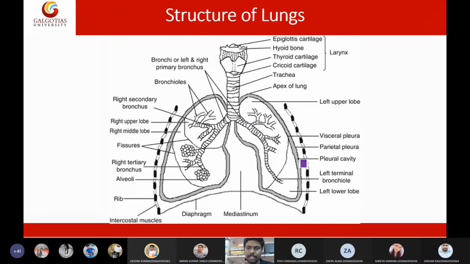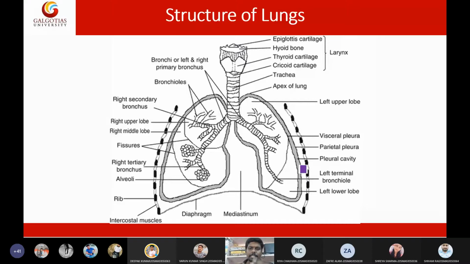So that is held by this particular fluid called pleural fluid. Sometimes, due to some pathological or physiological problems, this pleural fluid will be excessive in nature. Sometimes there will be excessive pleural fluid, and that condition is called emphysema or edema to the lungs.